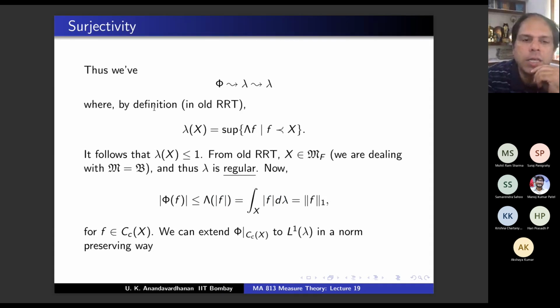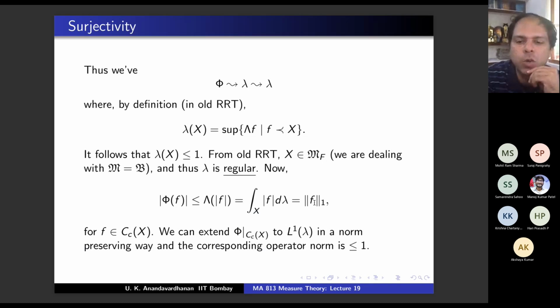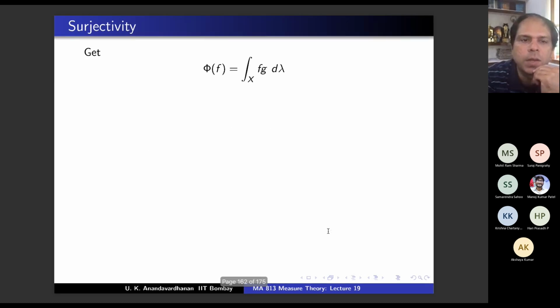And what you can do is, given phi, which is defined on C0x, you can restrict to CCX and then extend to L1 because CCX is contained in L1. And this extension you can do in a norm preserving way because CCX is dense in L1 lambda. Okay, so you can extend to L1 lambda in a norm preserving way, and the corresponding operator norm is less than or equal to 1. That follows from this inequality, because mod of phi f is less than or equal to the 1 norm of f. Therefore, that constant is less than or equal to 1 when you take it optimally.